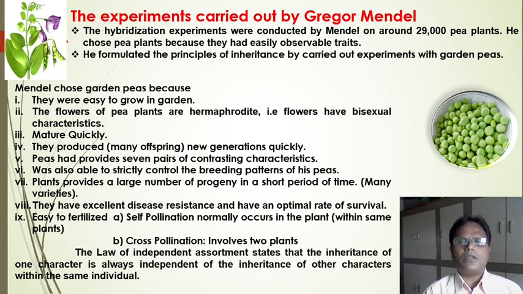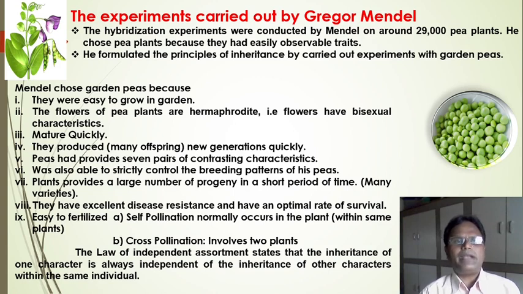The many varieties produced by pea plants have excellent disease resistance, an optimum rate of survival, and are easy to fertilize. They can fertilize by self-pollination, which normally occurs within the same plant, or by cross-pollination, which involves two parents.